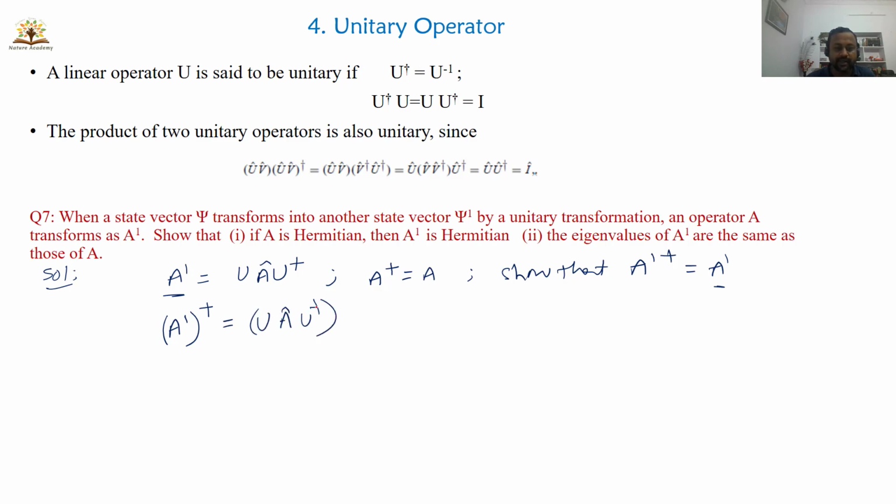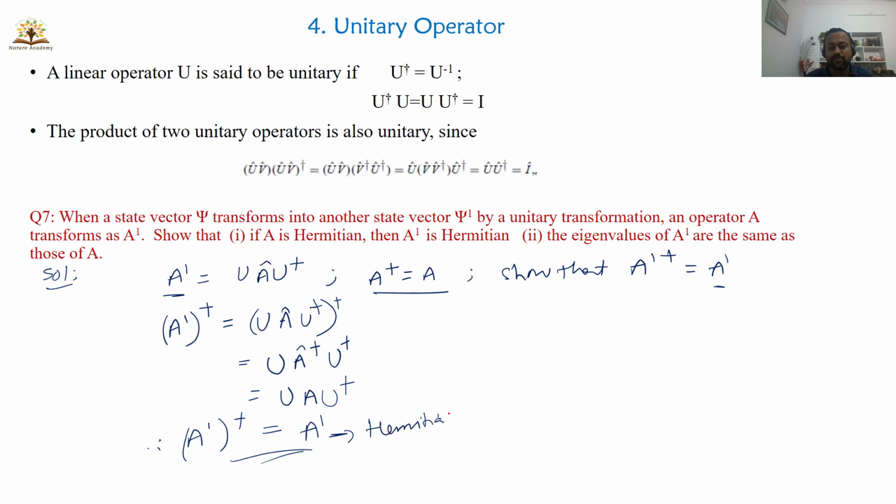So you have to apply the dagger again here. When you apply the dagger, you will get U, then A dagger, and again U dagger. It is also given that A dagger is equal to A, so I can write this A dagger as A, and this can be written as U A U dagger. So what is this? This is nothing but A prime. Therefore A prime dagger is equal to A prime. That means A prime is Hermitian. The first condition is proved.